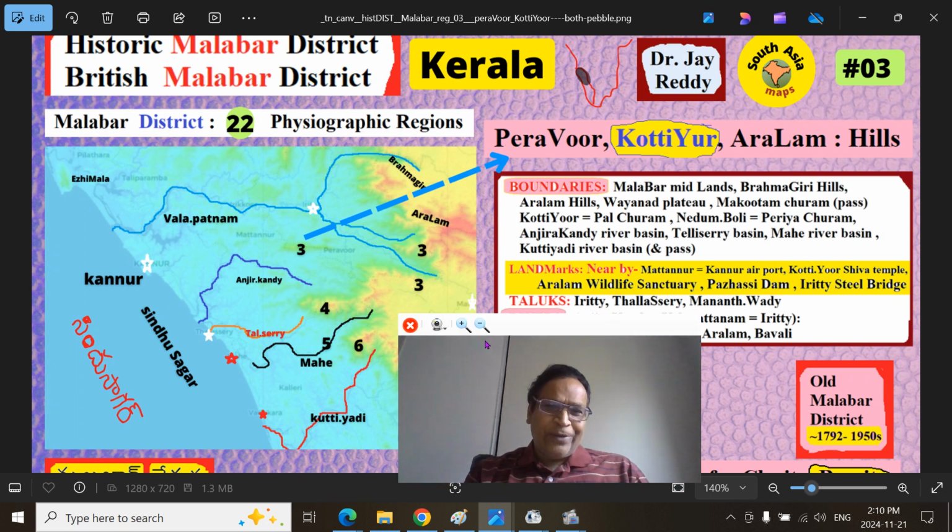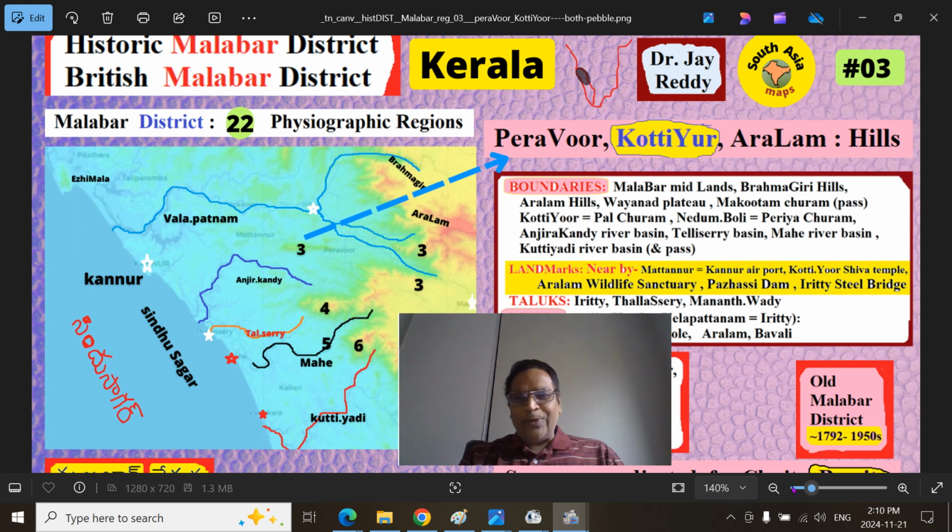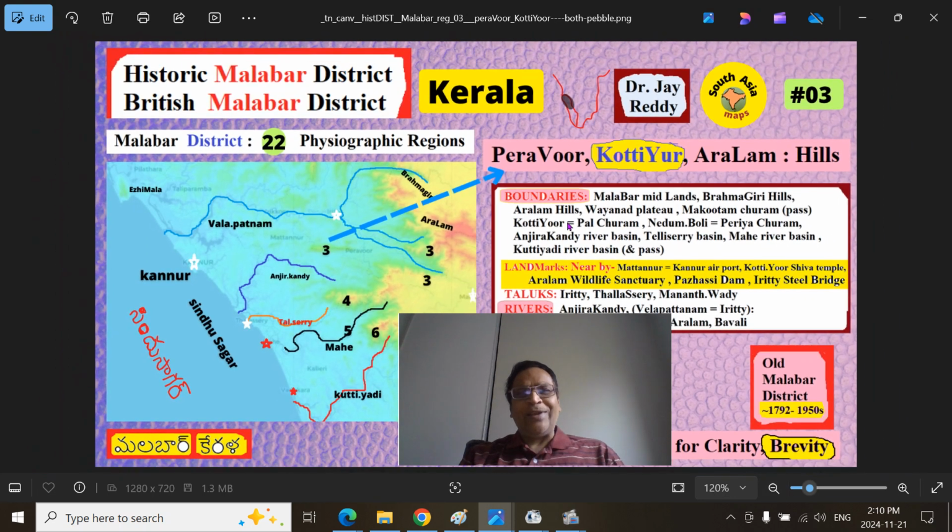which is the northern part of Kerala province. Today, we are exploring that particular region, physiographic region, geographic region, called Peravoor Hilly Regions, Kottiyoor Hilly Regions, Aralam Hills. These are the splintered or detached parts of the Brahmagiri Hilly region or Western Ghats.